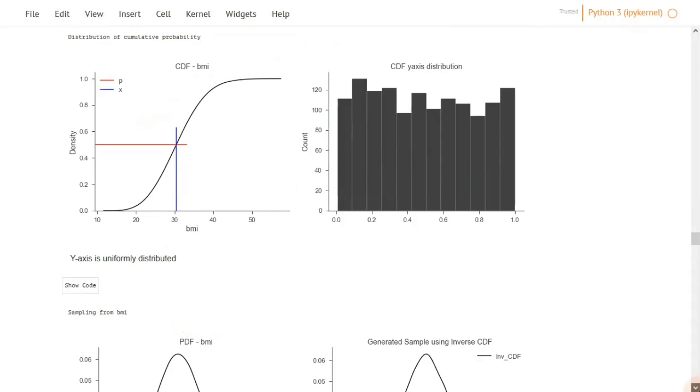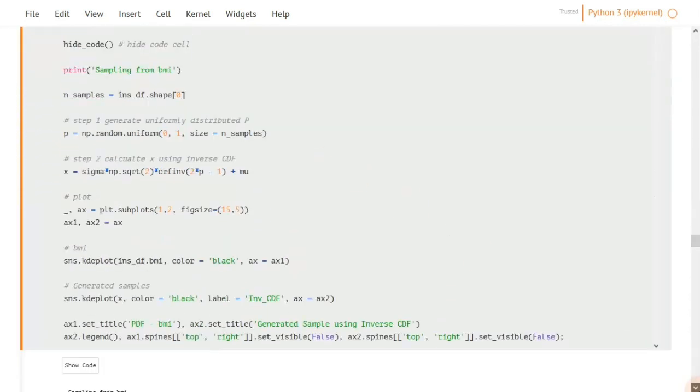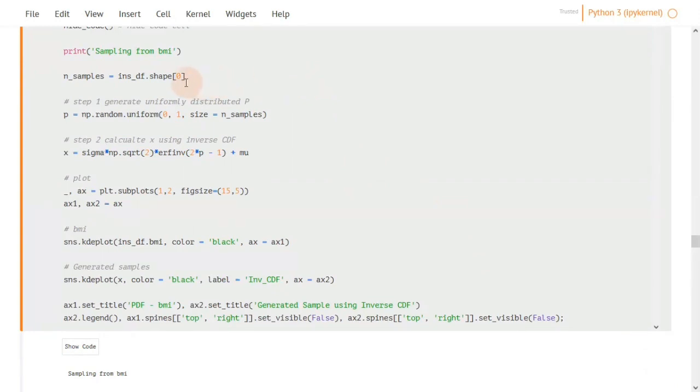when it comes to sampling from a distribution, we actually first indicate the number of samples we wish to generate. And in our example here, we used the total number of samples in the data frame. And to get the total number of samples, when we call shape, it gives you the number of rows and the number of columns. You select the number of rows by accessing the first portion of the result shape.